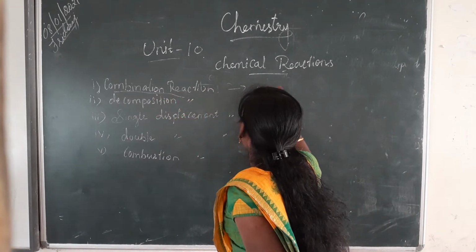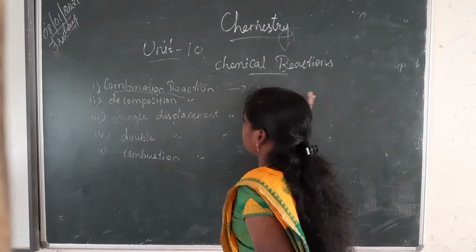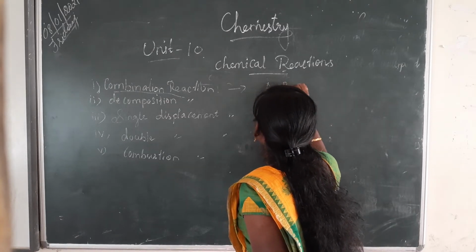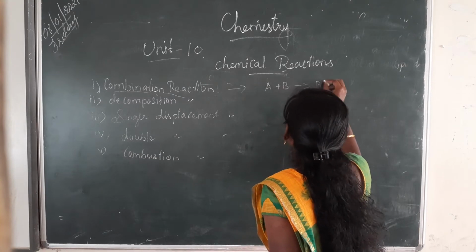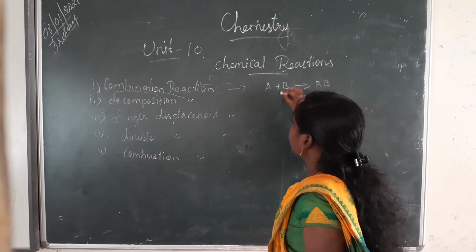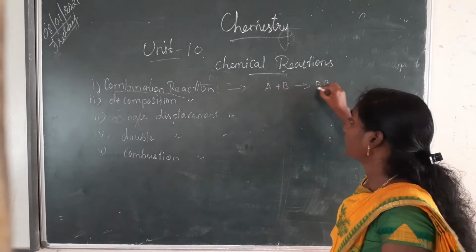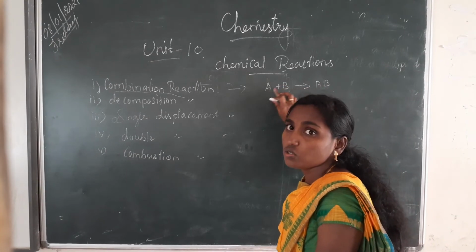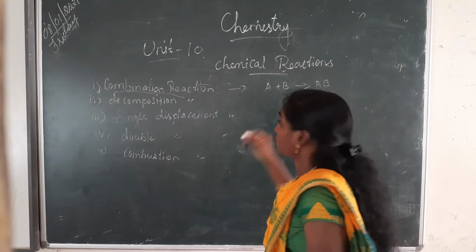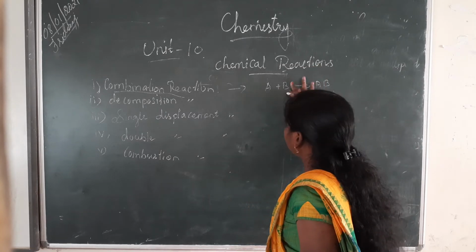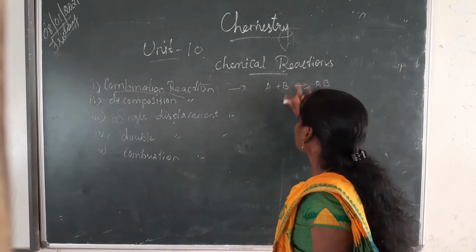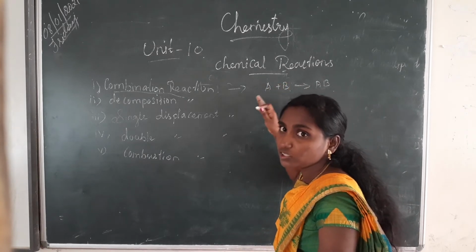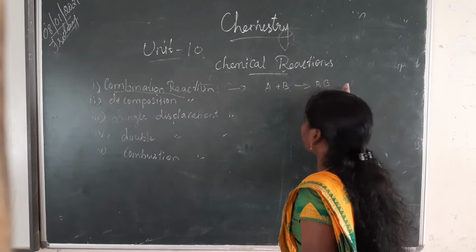Two or more elements, that means A plus B gives AB. Listen, 1, 2, right? So 2 or more elements, maybe C or D, anyone. Okay, so 2 or more elements combine to form a new product.